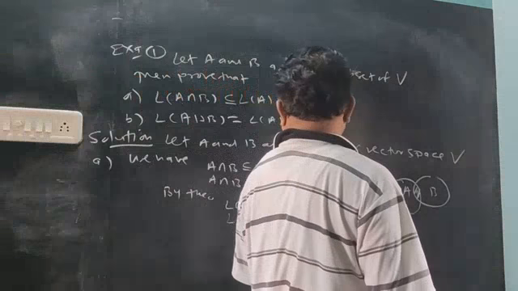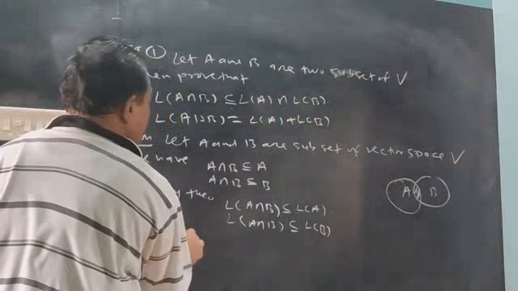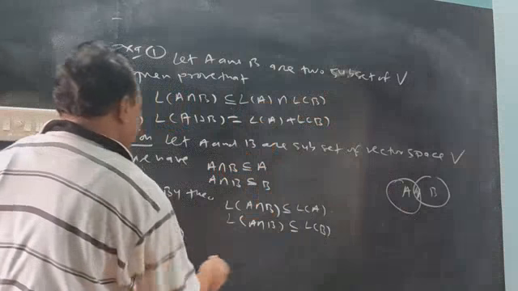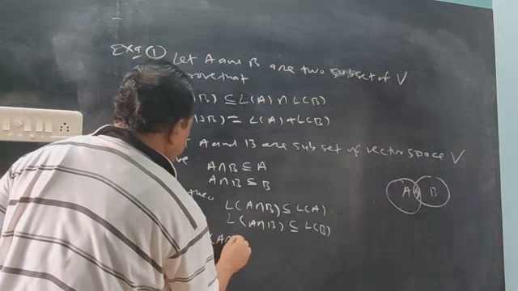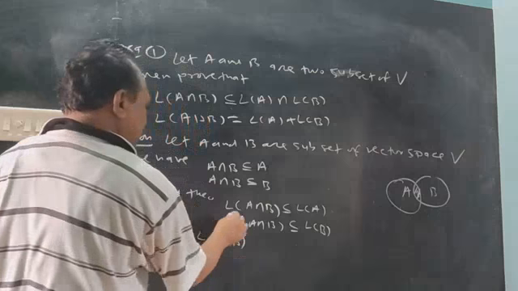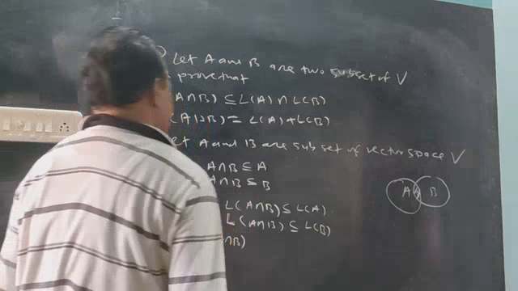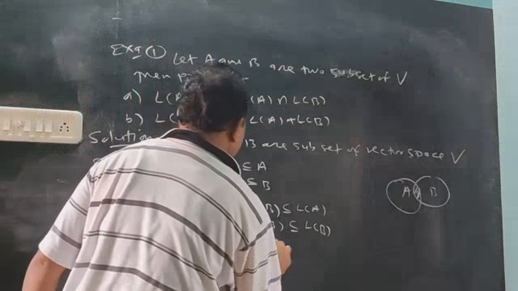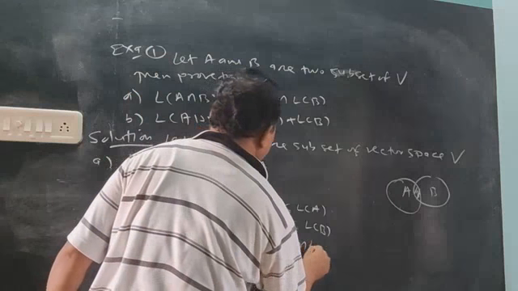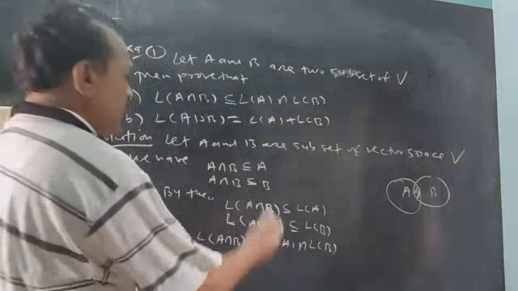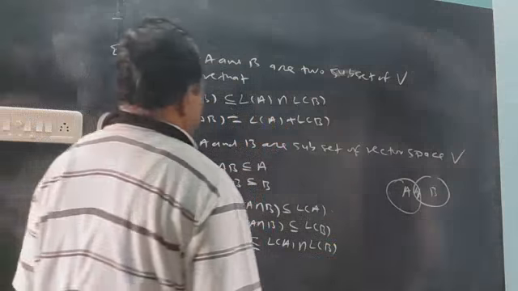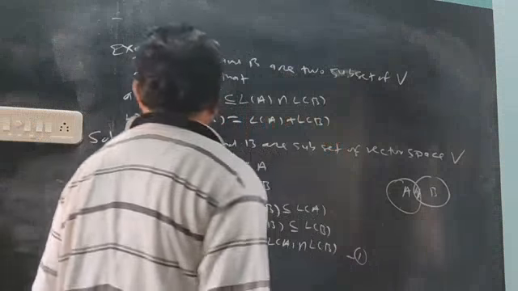So their intersection is also a subset. Same intersection, same set. Right side, L of A intersection L of B. So taking the intersection on both sides, this proves the first point.